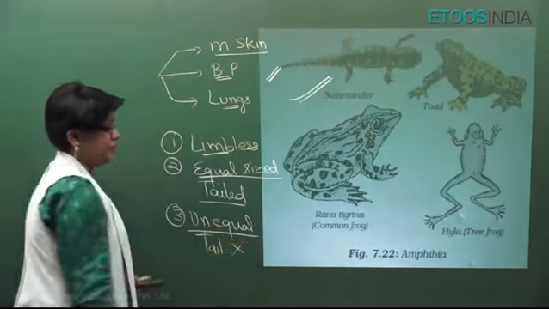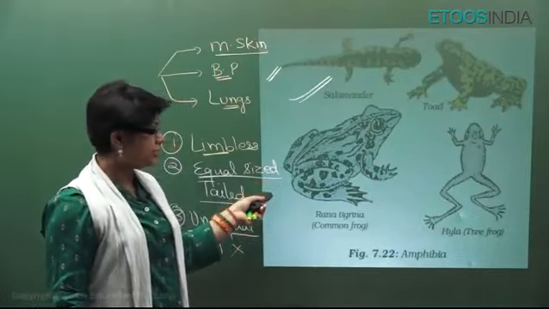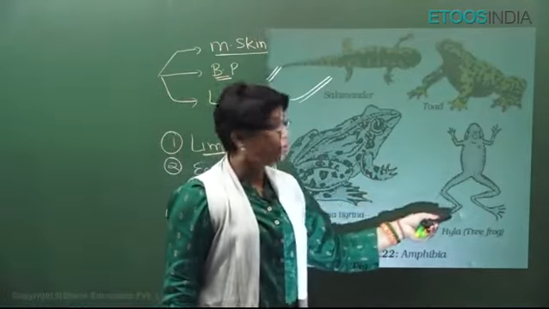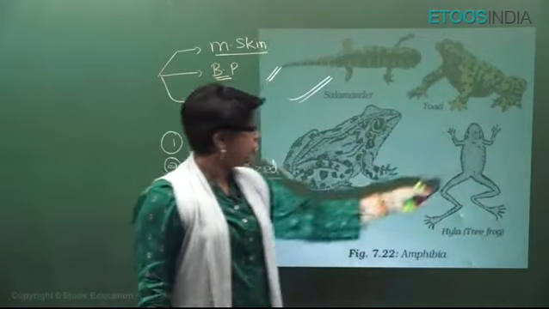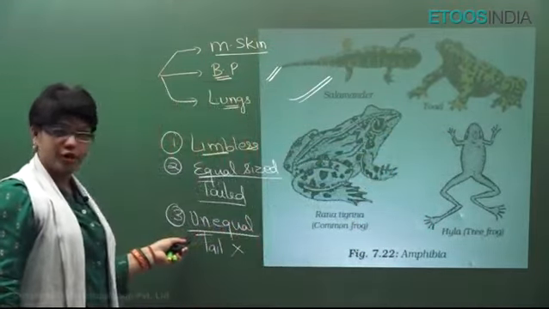Tail is absent. Like Rana tigrina, common frog, you can see there is no tail. Hyla, tree frog, no tail. Toad, bufo, common midwife toad, no tail. Students, these all belong to this order.